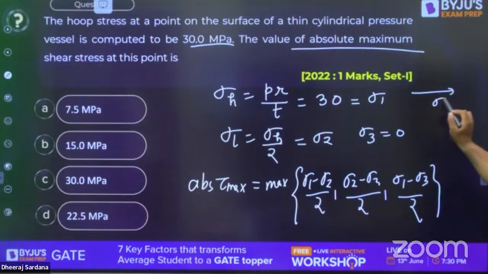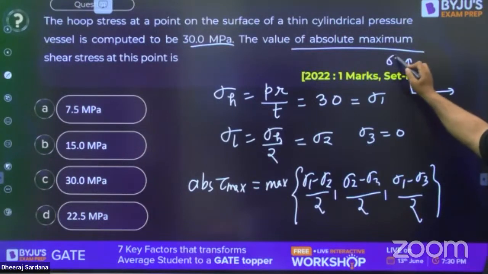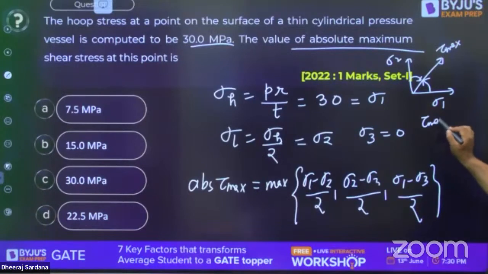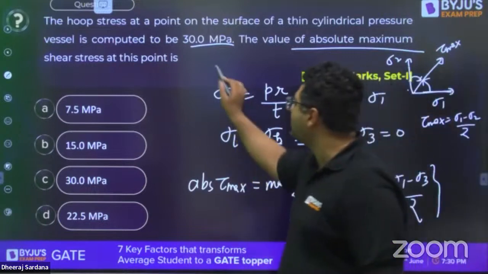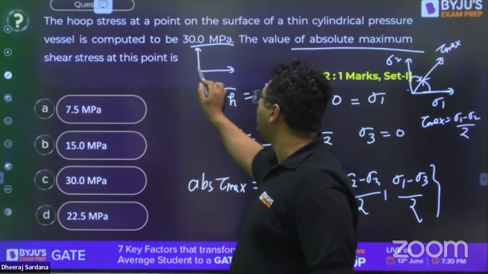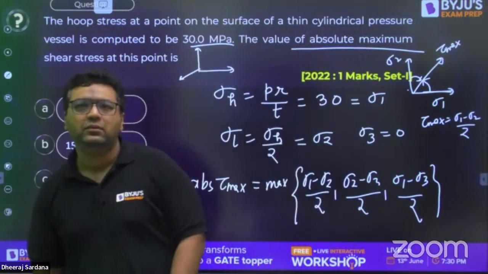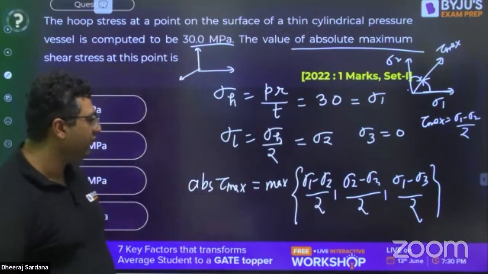If this is the sigma 1 axis and this is the sigma 2 axis, then tau max comes at 45 degree to both of them. So this is tau max in the plane of 1, 2, and you can write tau max as sigma 1 minus sigma 2 by 2. This is the in-plane value because it is in the plane of 1 and 2. Similarly, if we have three principal stresses 1, 2 and 3, then we will have three planes, three in-plane maxima. Harshit is saying the answer to be 15.